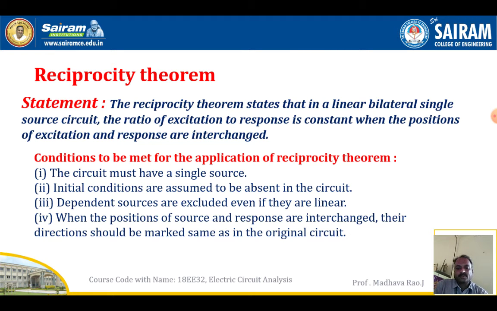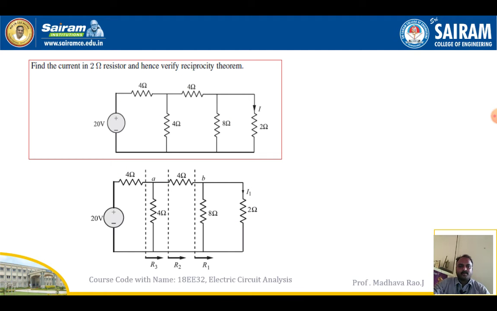When the positions of source and response are interchanged, their directions should be marked the same as in the original circuit. When we are changing the source and response, the direction of the current should be the same. These are the conditions for the reciprocity theorem. We have to follow and check these four conditions before doing any problem based on the reciprocity theorem. Okay, so we'll move to the problem.